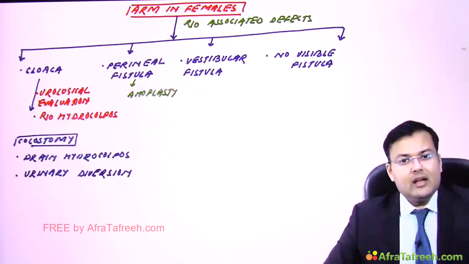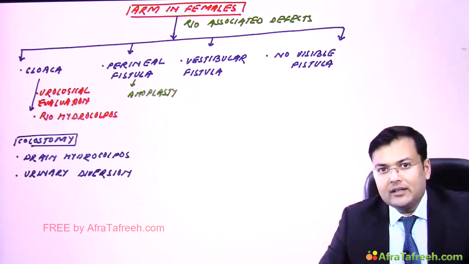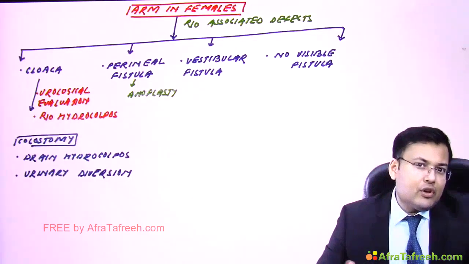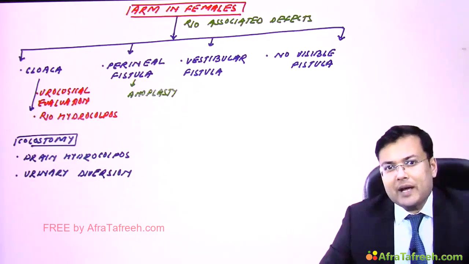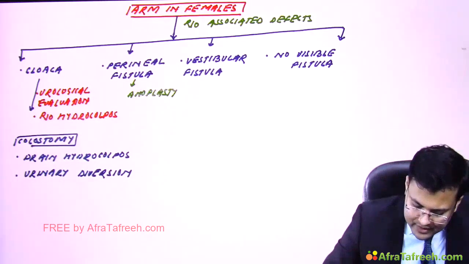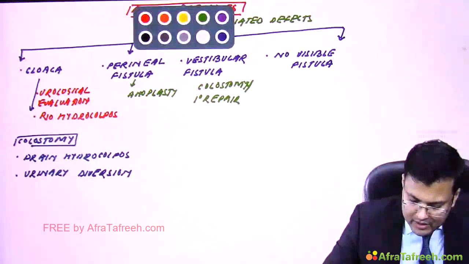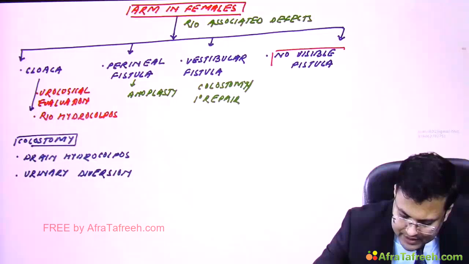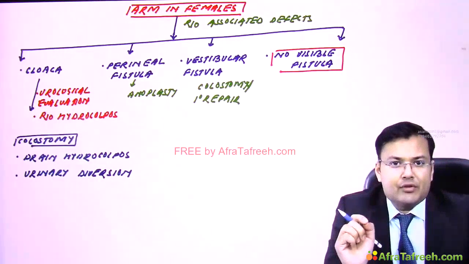Clear? And if patient is having vestibular fistula, here two options are there. Either we can go for colostomy followed by delayed repair, or we can go for primary repair. Clear? Now imagine there is no visible fistula. So in such cases, we have to wait for 24 hours.